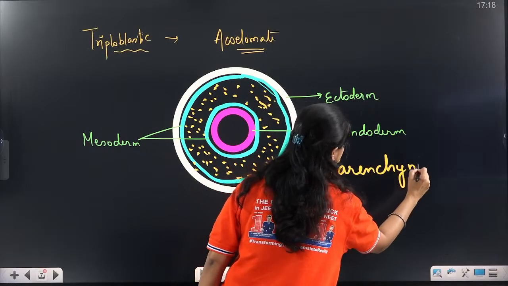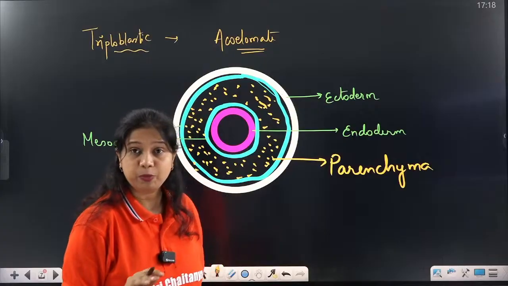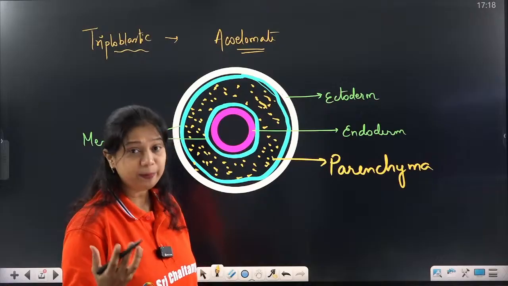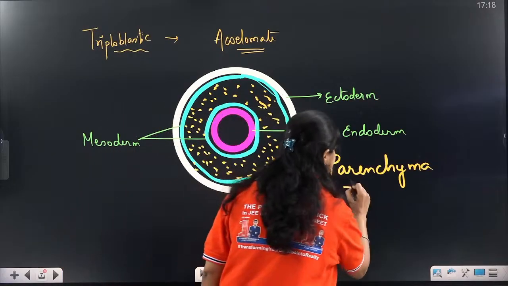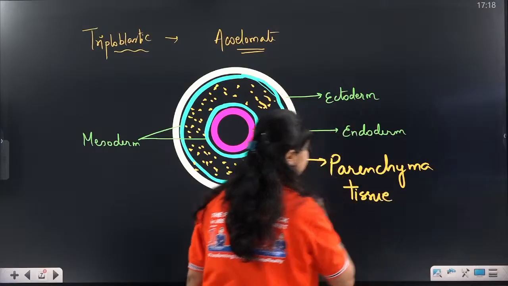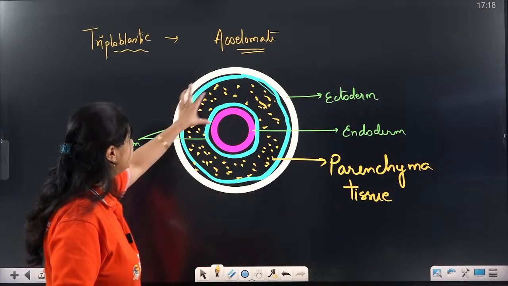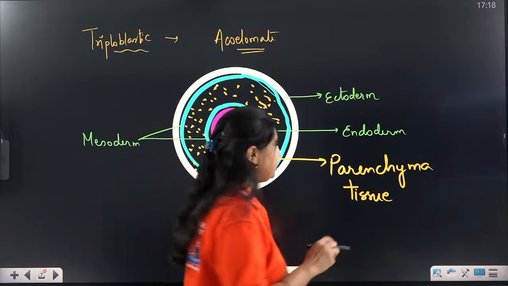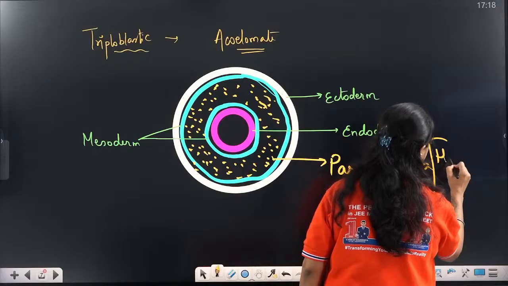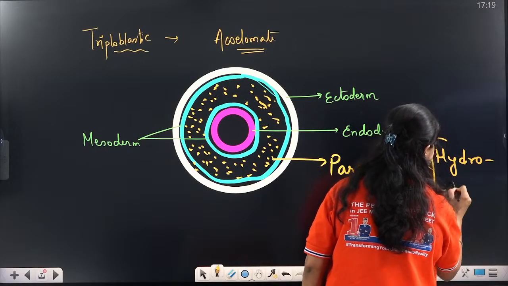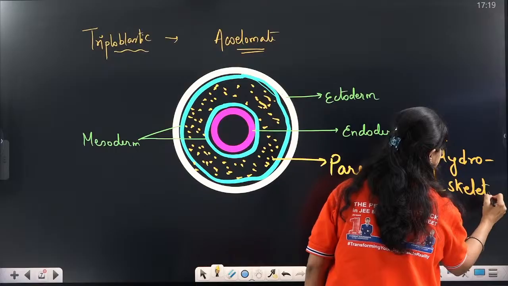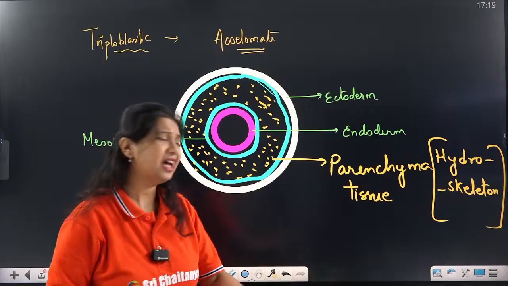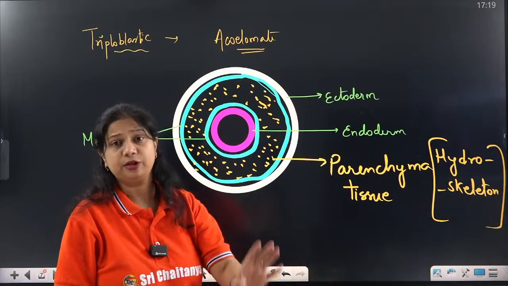It is not the same parenchyma as you have studied in botany. No, it is not the same parenchyma found in the parts of the plant. No, it is a different parenchyma tissue. This parenchyma tissue is present throughout its body, acting as a skeleton called the hydroskeleton. It provides strength, shape and structure to the body, and sometimes it is thought to be excretory in function.